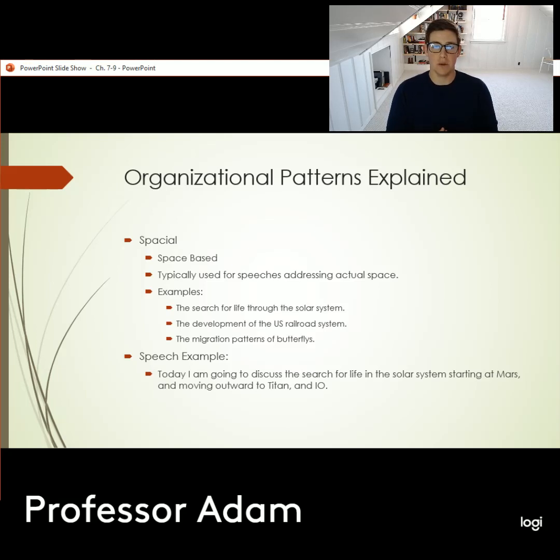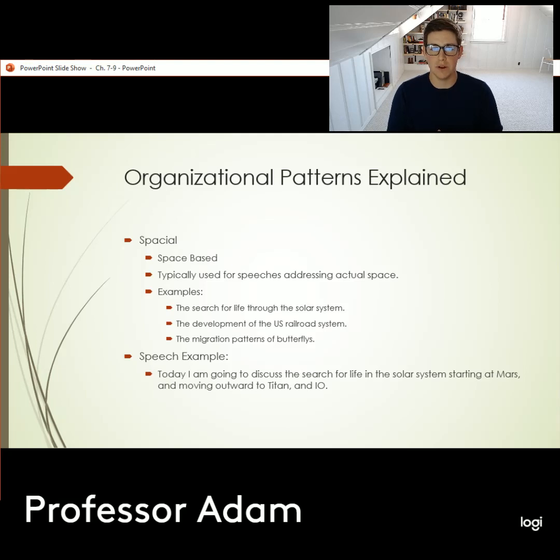So if I want to talk about my commute from my home to work and how that could be adjusted, I would use a spatial organizational pattern because I'm talking about one point in space to another, and then I would connect the dots using different landmarks, different factors, whatever I wanted to within that space.